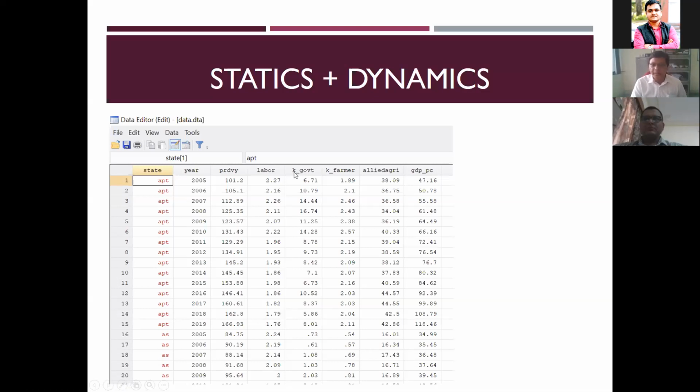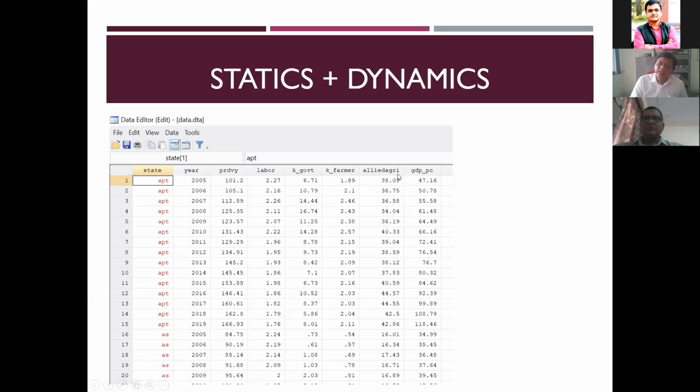This K is for capital. Capital means you can perceive it as an investment. Investment by the government. How much the Indian government is investing in agriculture per hectare. So in 2005, this was say 6.7, around 7,000 rupees per hectare. Then it was 10, 14, 16. After a while, there were differences. This K is investment by the farmers on their own field, how much they are investing.